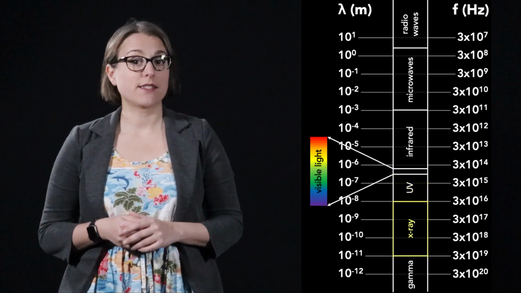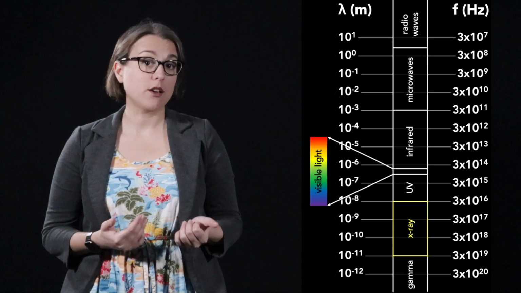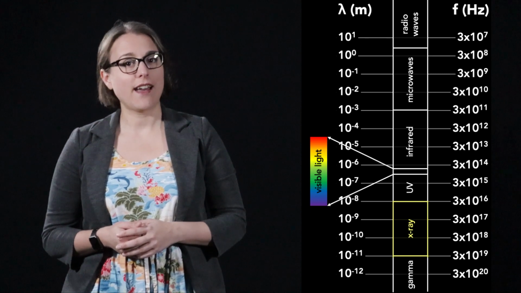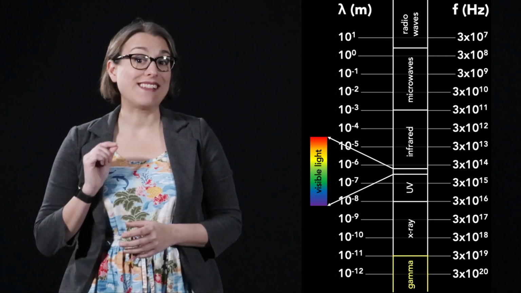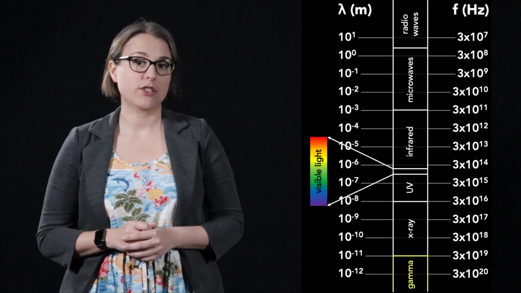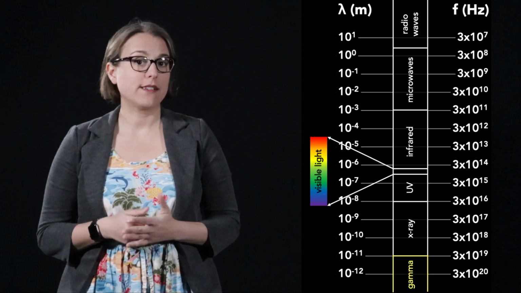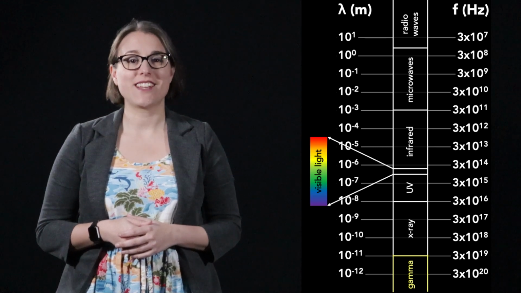Next are X-rays. X-rays have wavelengths between 10 nanometers and 10 picometers and frequencies between 30 petahertz and 30 exahertz. Any electromagnetic radiation with wavelengths less than 10 picometers and frequencies greater than 30 exahertz are known as gamma radiation. These are the highest energy waves on the electromagnetic spectrum.